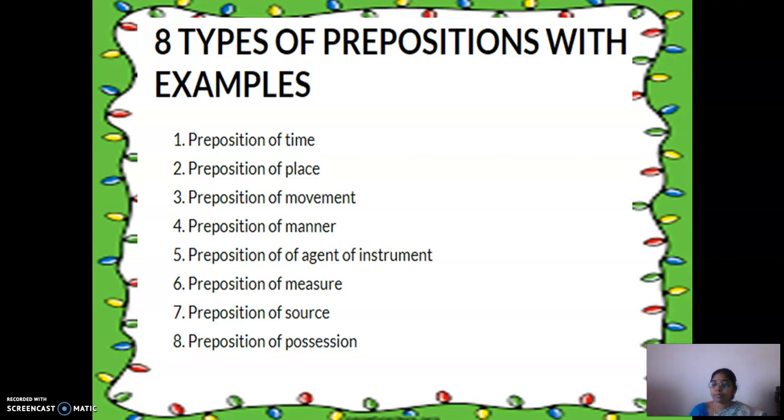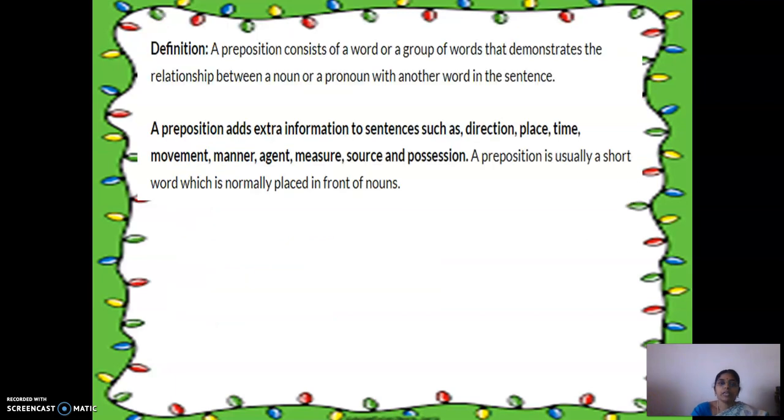So how many types of prepositions are there? Yes, 8 types of preposition, right? One is preposition of time, preposition of place, preposition of movement, preposition of manner, preposition of agent of instrument, preposition of measure, preposition of source, preposition of position. So all these 8 types we are going to learn, and already you learned 3, I hope. Preposition of time, place and movement you could have learned in the last session, right?